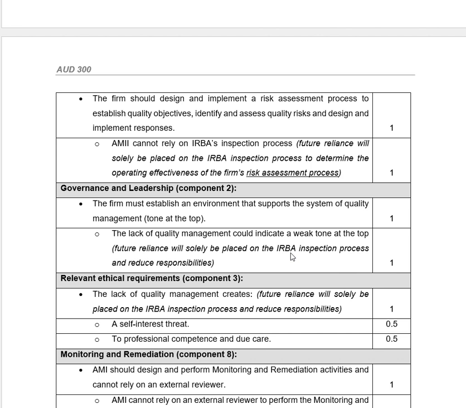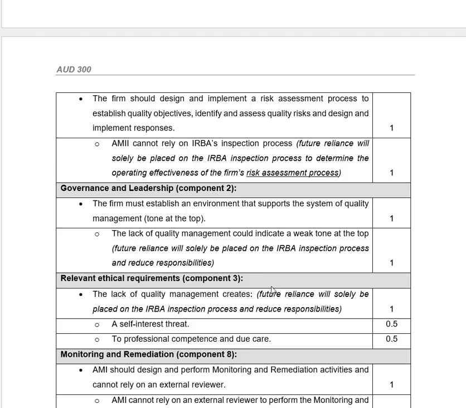So you are stating that the director of the company, by saying they're going to use information that has been extracted by IRBA in the inspection process, it is incorrect because now they are not setting a good tone from the top. They're expected to set a good tone from the top by not using the information they should not be using in order to identify the quality management of the company they are auditing.